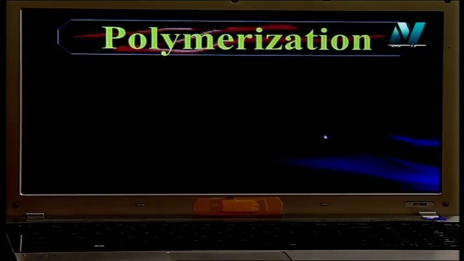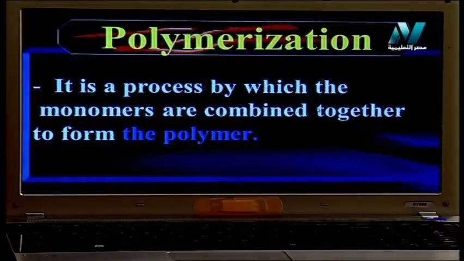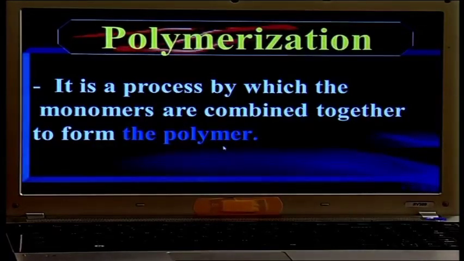What's meant by polymerization? This is a process by which the monomers are combined together to form polymers. يبقى البروسيس اللي change or make a combinations between monomers to form polymers, we call it polymerization. يبقى أنا عندي هنا 3 expressions: polymer, monomers, polymerization.